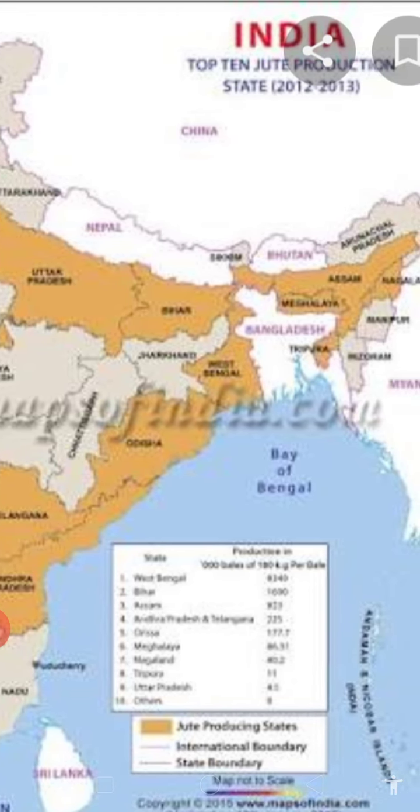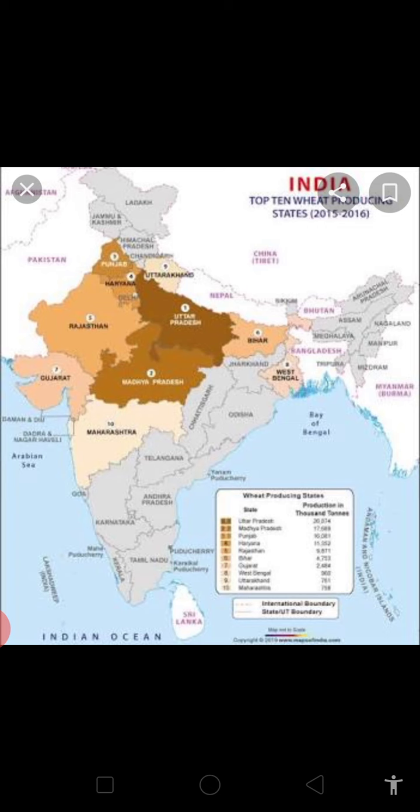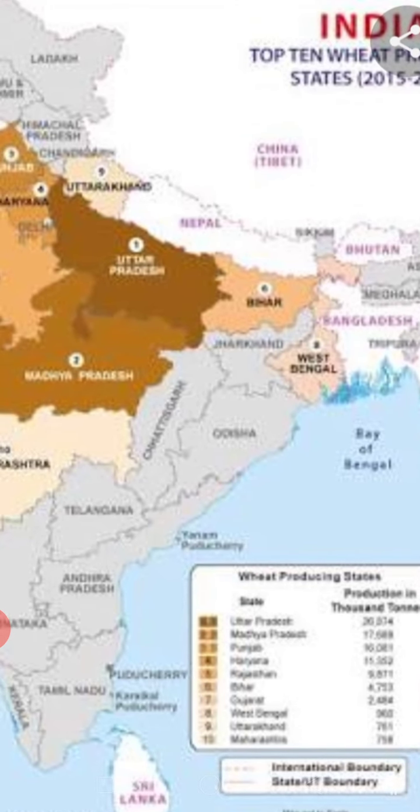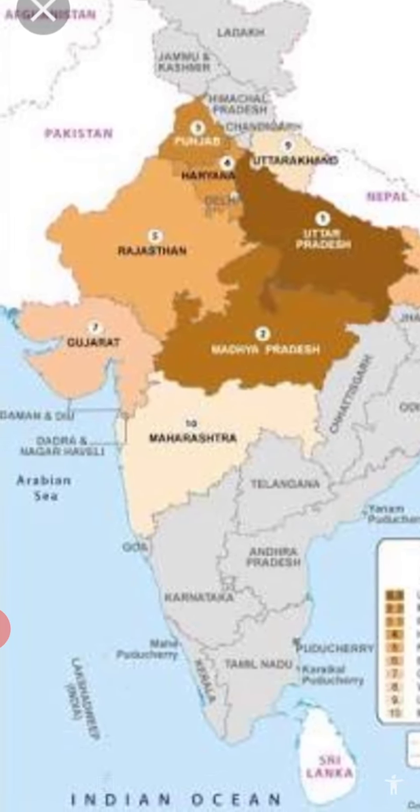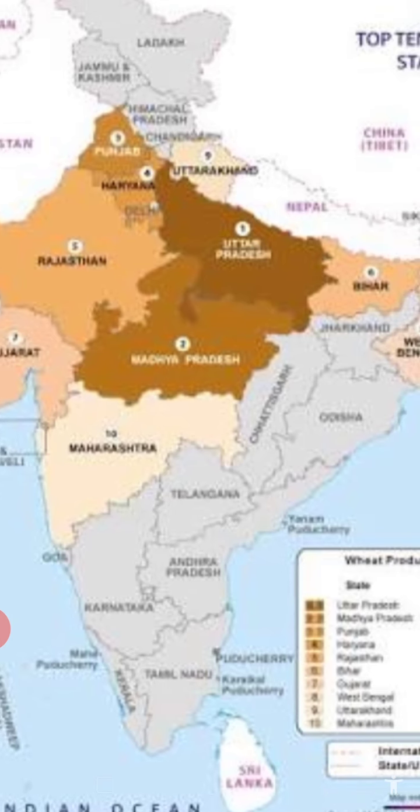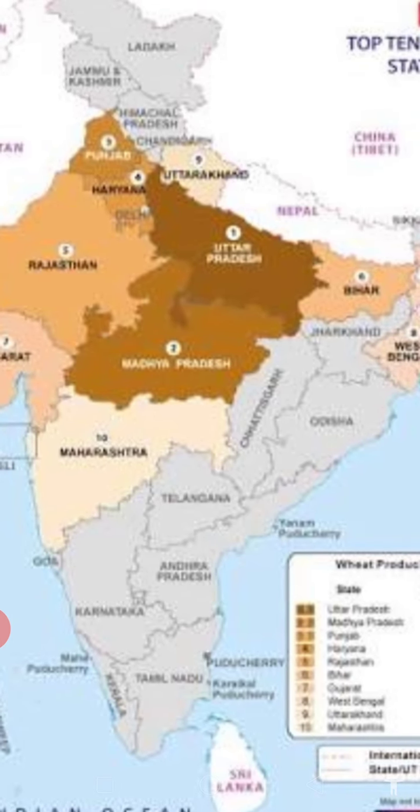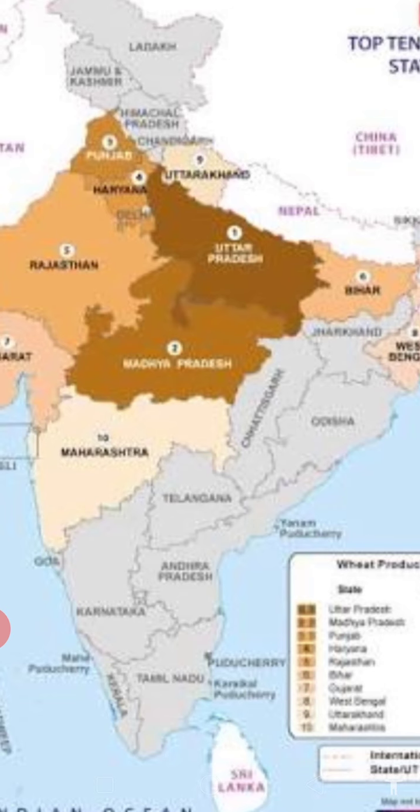Okay, now let's come to the main cereal crop, wheat. And wheat is grown in alluvial soil, and wheat requires 70 to 100 centimeter rainfall. So it can be grown in any region, and moreover in Haryana and Punjab it is grown with the help of irrigation. So you know the main wheat producing state is Uttar Pradesh, then comes Madhya Pradesh.